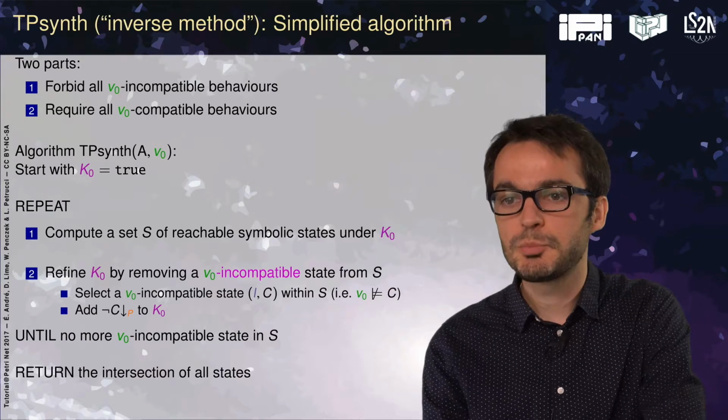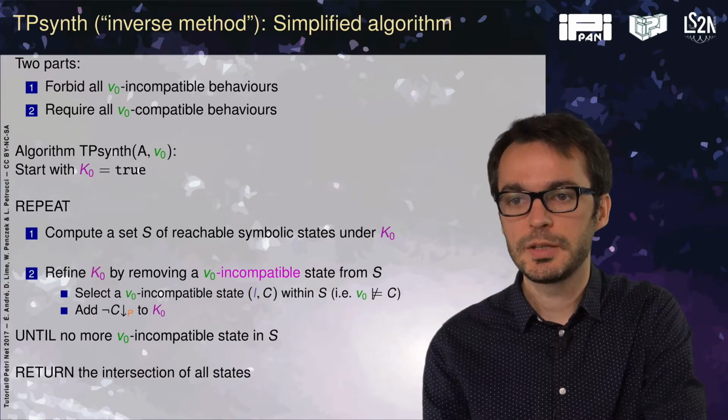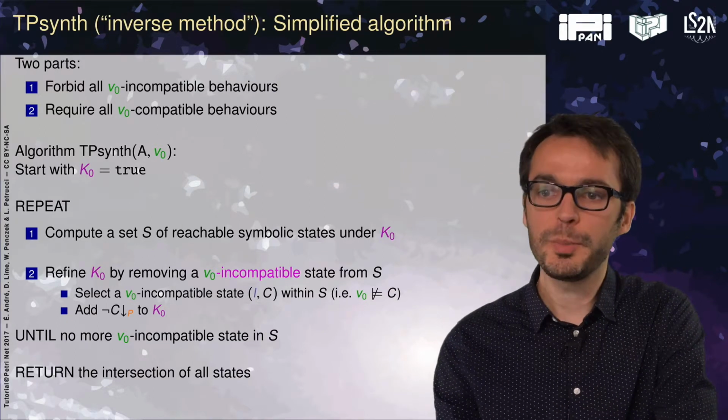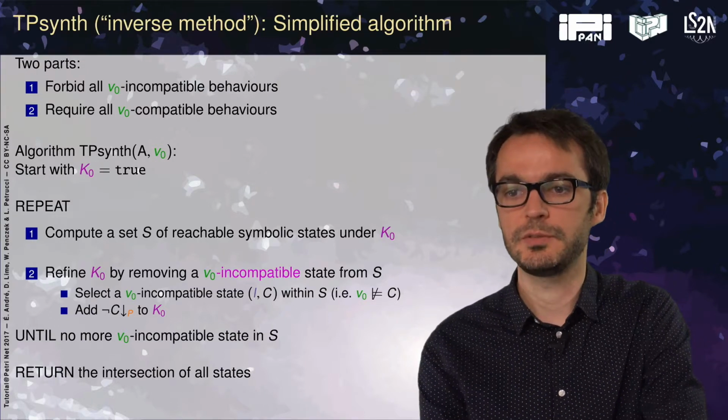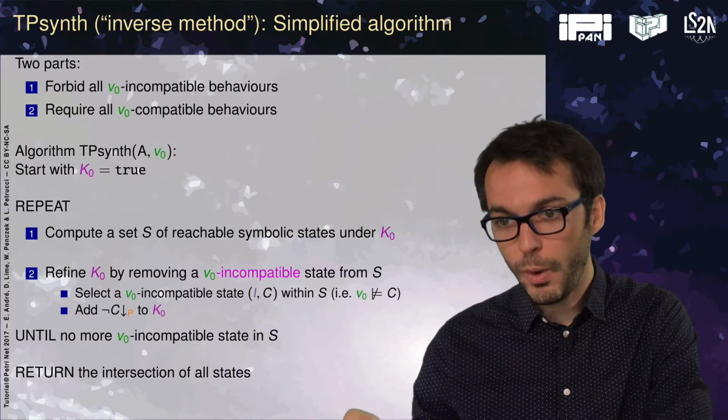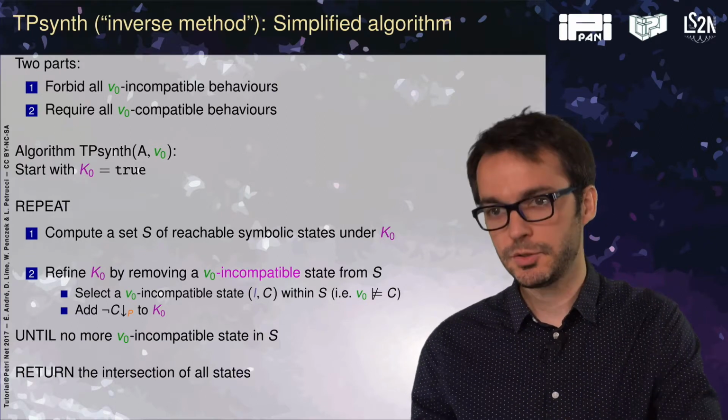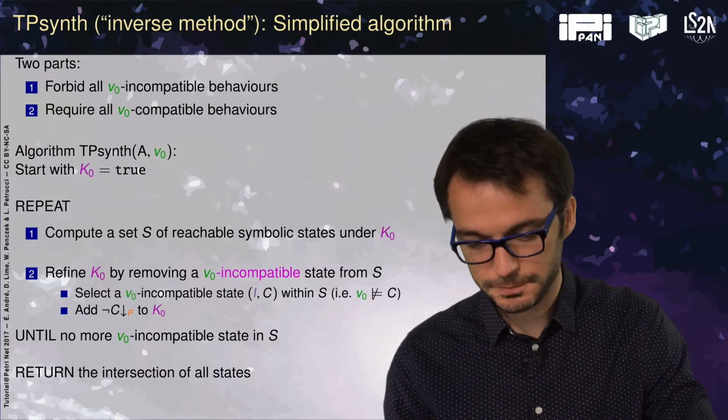How does the trace preservation synthesis work? There are 2 parts. We first forbid the incompatible behaviors, those that are not in the reference valuation, and then we will require that all those behaviors actually happen. So basically there are no deadlocks.